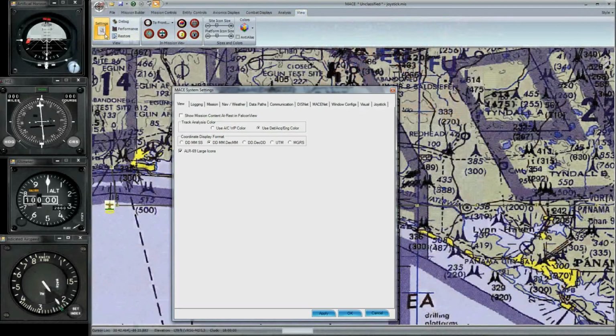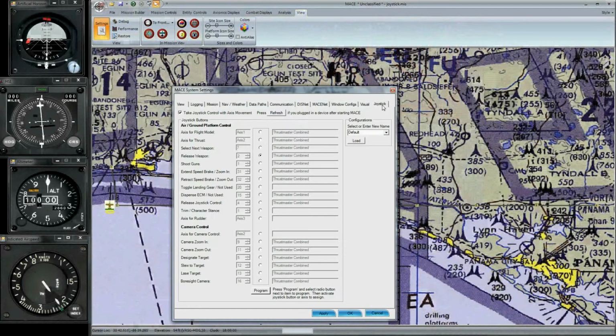Click on View, then Settings. Then click on the Joystick tab. Take note of the Refresh button at the top of the menu. If you have plugged in your joystick after starting MACE, you'll need to click on this.